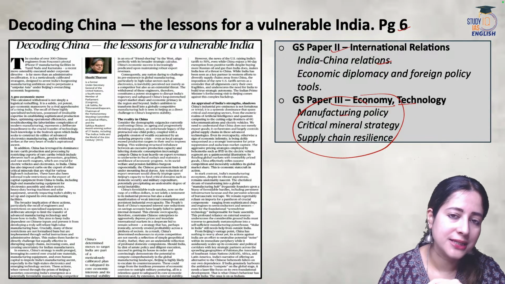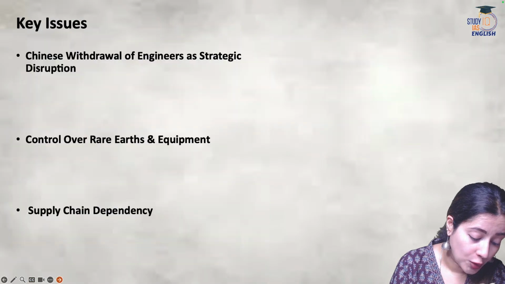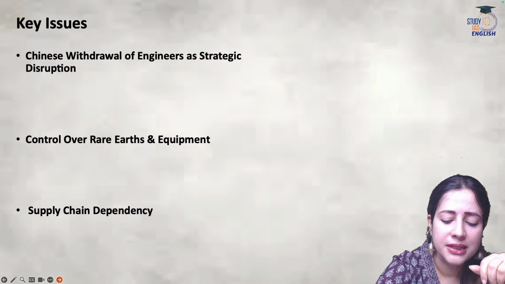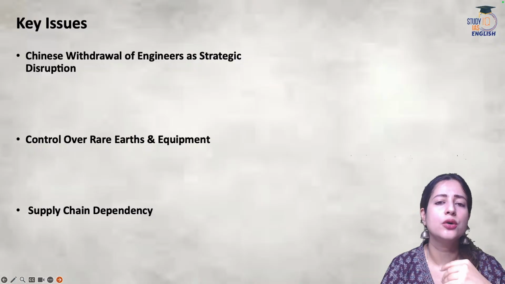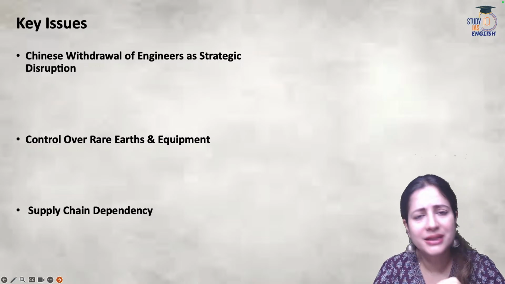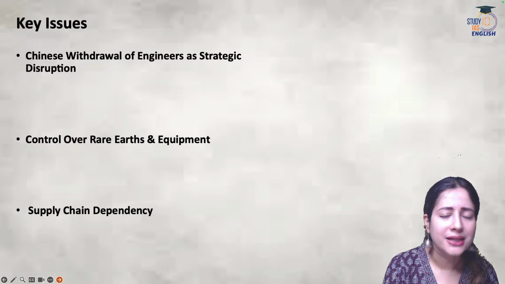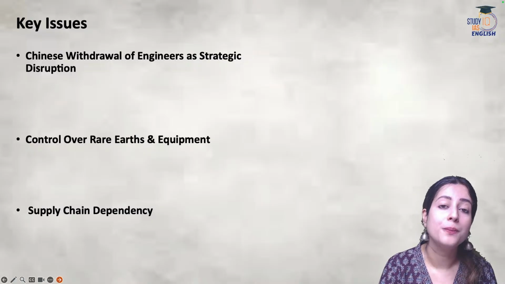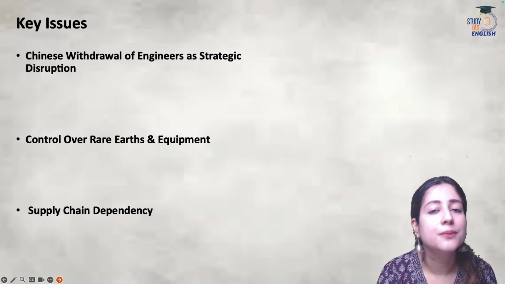Okay, and now let's try to understand then what was this hidden agenda of China that it suddenly ordered this kind of recalling of its workforce back to the nation. So clearly, the article says that China does not want India to benefit from improved manufacturing processes.